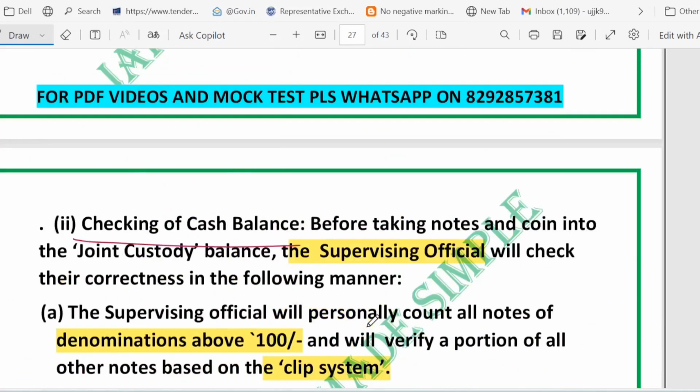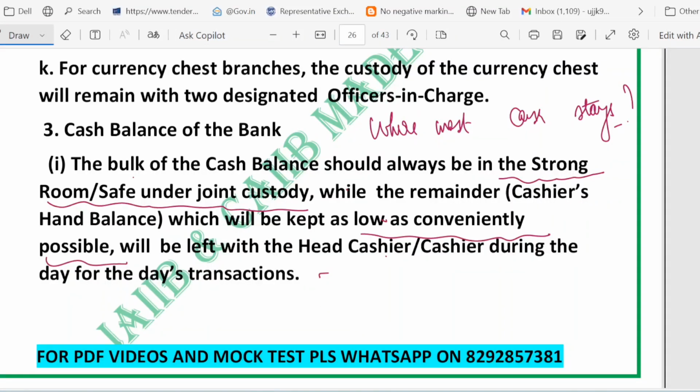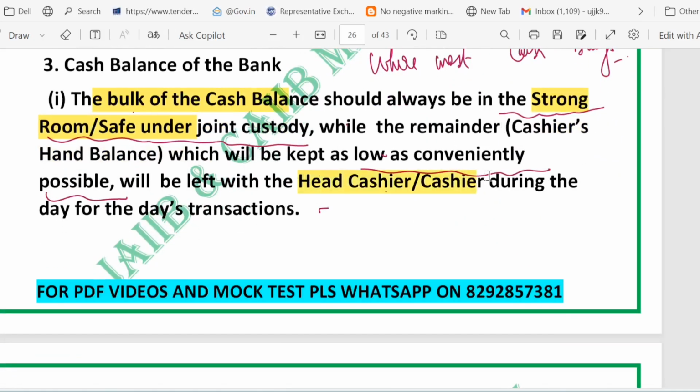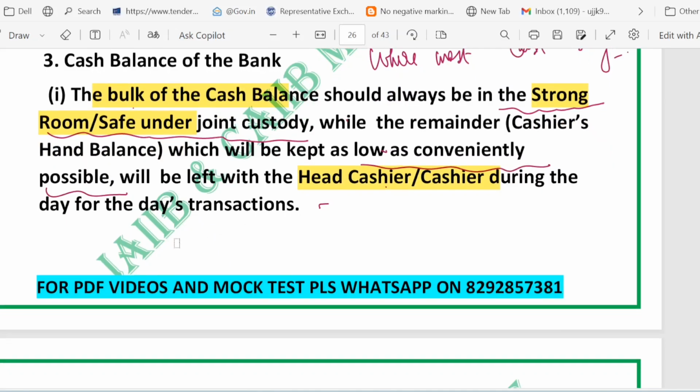So what we have just discussed, let me summarize. I started with the bulk of cash balance. I told you that the bulk of cash balance should be kept in the strong room, under joint custody. Second, there should be the cashier hand balance, for the small daily cash.